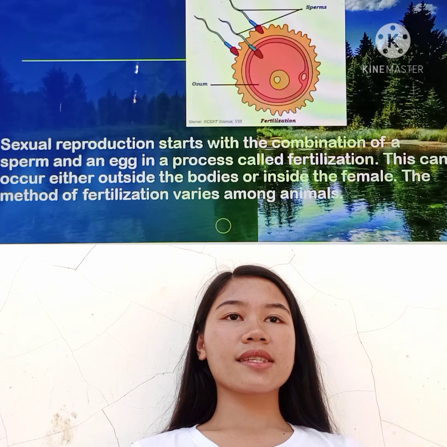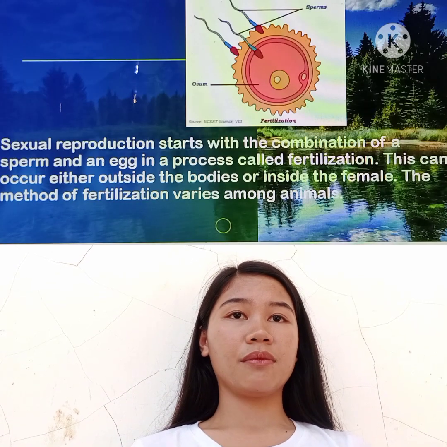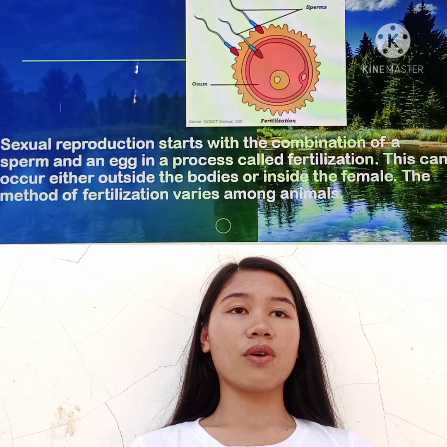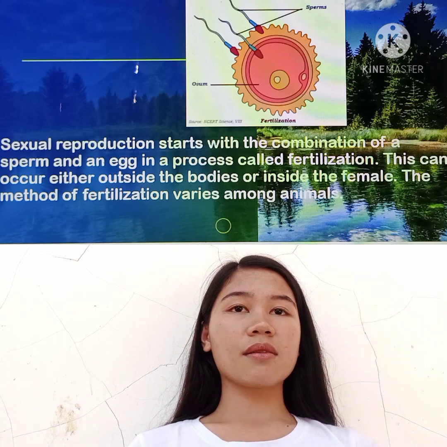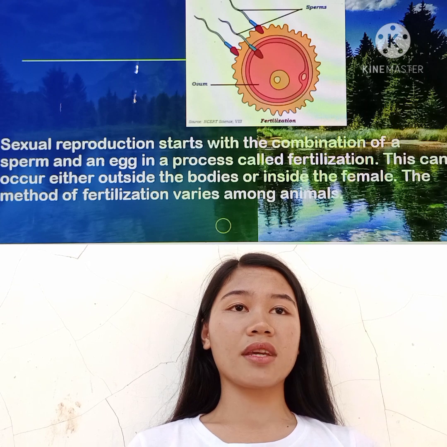Sexual reproduction starts with the combination of a sperm and an egg in a process called fertilization. This can occur either outside the bodies or inside the female. The method of fertilization varies among animals.